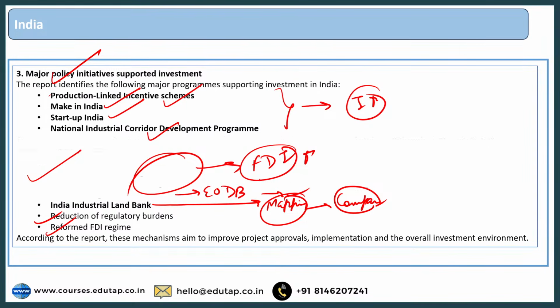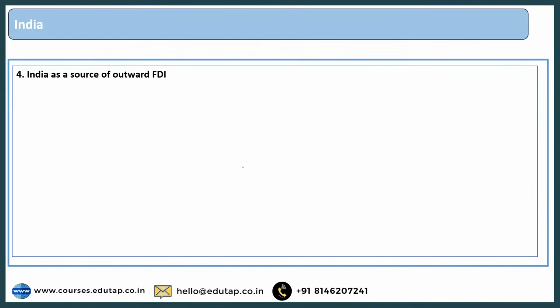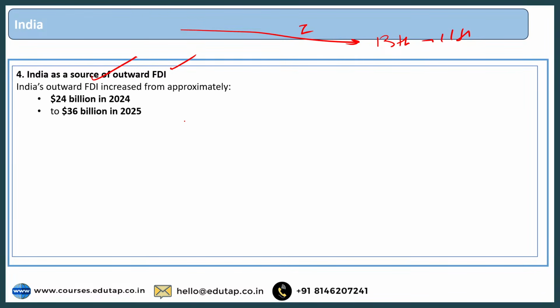Then the next point is India as a source of outward FDI. So India is not just a source of inward FDI as we have seen, where the rank has increased from 13th to 11th, but it is an important source of outward FDI too, where it says that India's outward FDI increased approximately from $24 billion in 2024 to $36 billion in 2025. तो हमारा FDI हर एंगल से अच्छा ही हो रहा है, इनवर्ड FDI भी अच्छा हो रहा है, आउटवर्ड FDI भी अच्छा हो रहा है, राइट?